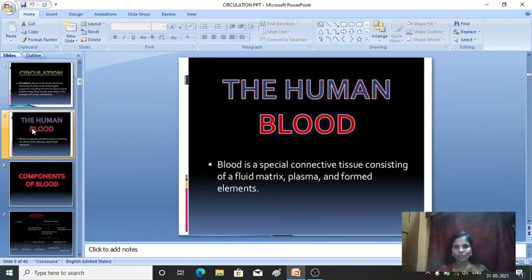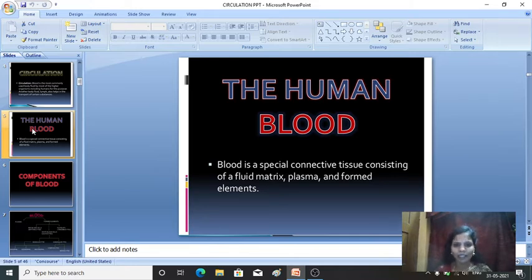Next comes the human blood. You already know what blood is and what the components of blood are, and why blood is red in color. In detail, or at least some of the content regarding blood, you know: blood is red in color because of the presence of hemoglobin. This at least you know right from your lower classes, right?